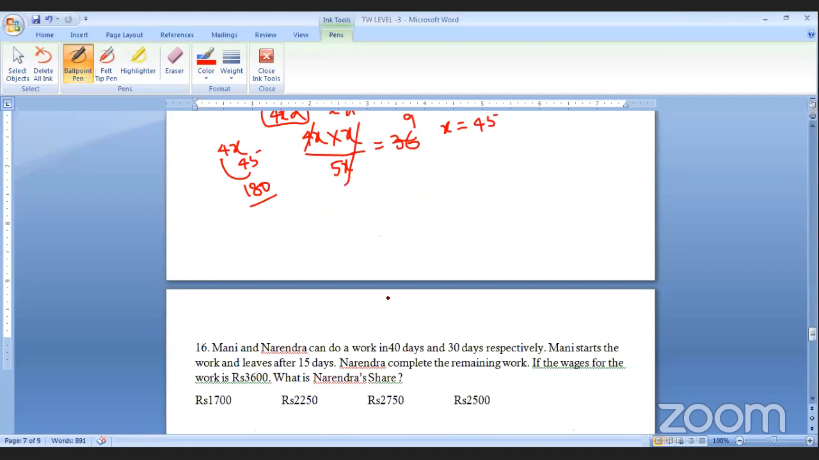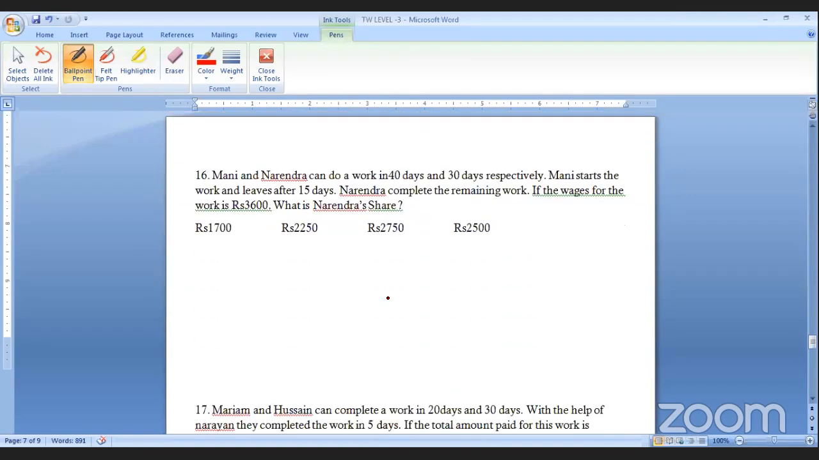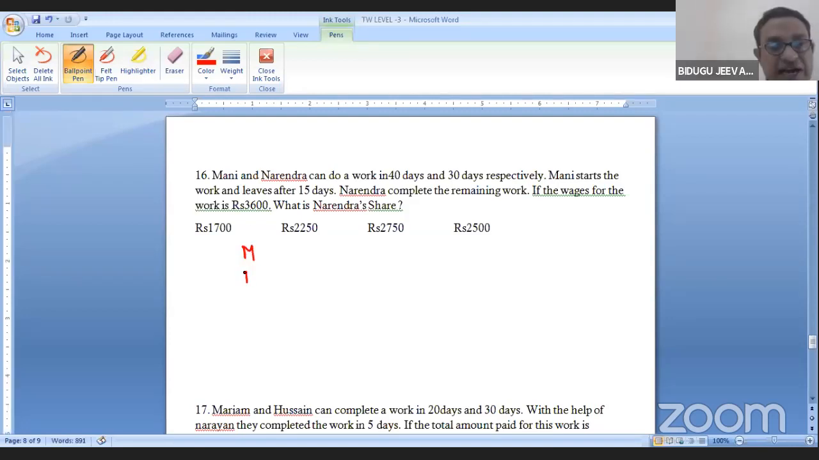Let me go for question number 16. Now please do this question in a smart method. Mani and Narendra can do the work in 40 days and 30 days respectively. Mani started the work and leaves after 15 days. He started the work alone. Narendra completed the remaining work. I don't know how many days he worked, say x.